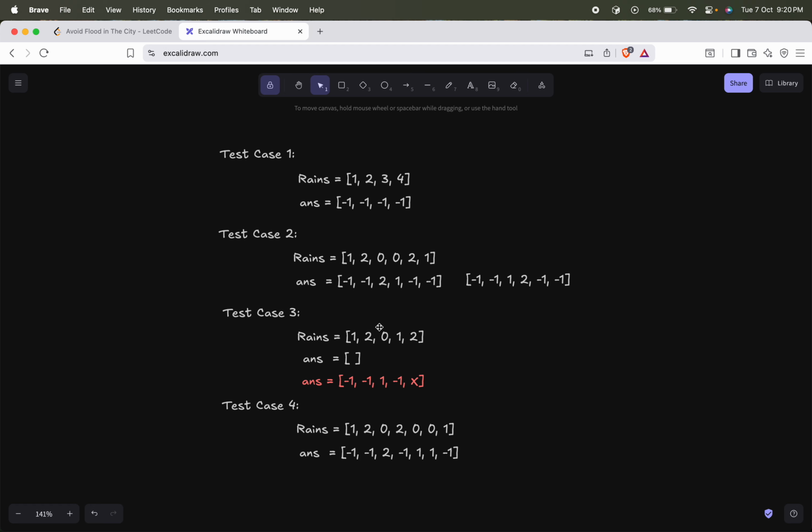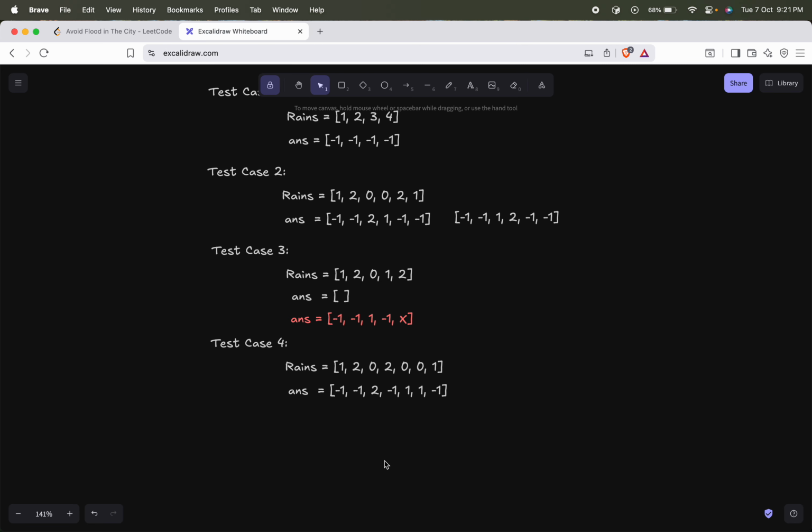Since lake 1 is already dried out, I can fill lake 1 with water. Now there is a rain on lake 2. Lake 2 was already filled with water, so there is no possibility that I can fill it again. If there is a rain, it will be flooded. Whenever there is a flooded case, we have to return an empty array. That's the reason we have written an empty array. We have populated the answer array so far, but it has violated the requirement they mentioned, so we will be returning an empty array. In a similar way you can also try it out for this case.